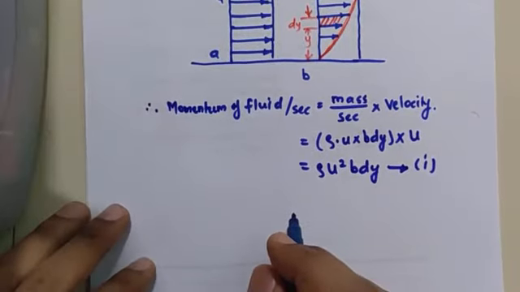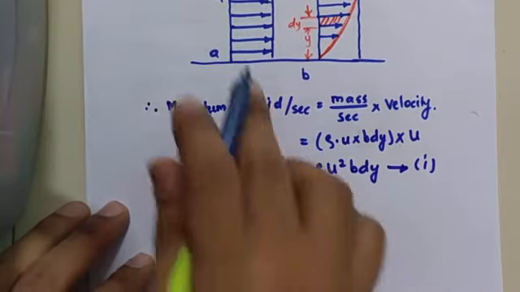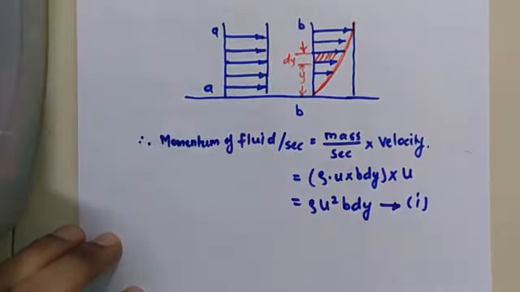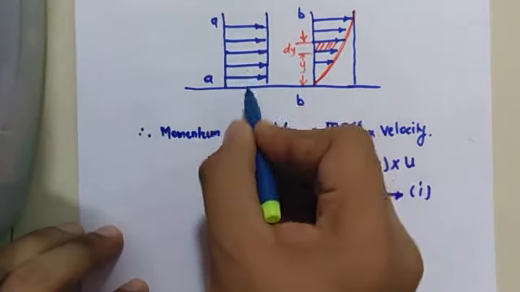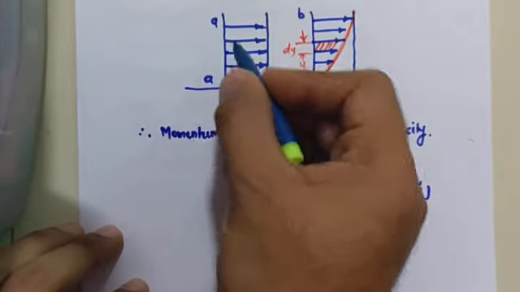Similarly, momentum of fluid if no boundary layer is observed, that means if you consider section AA, here the velocity of any fluid layer is equal to the free stream velocity.